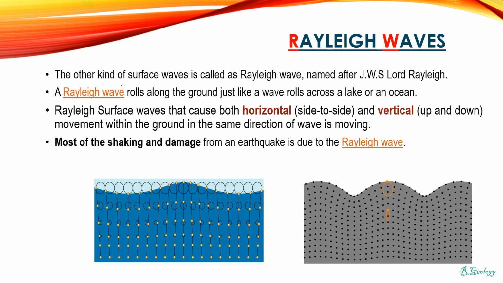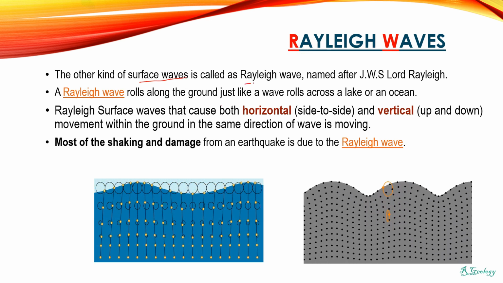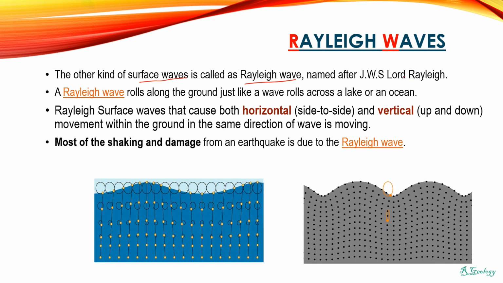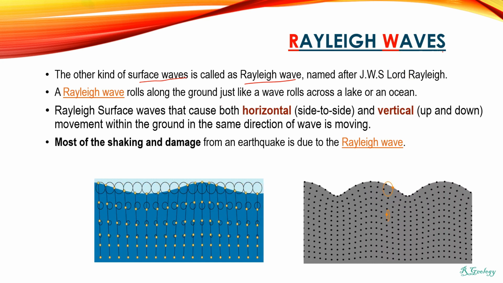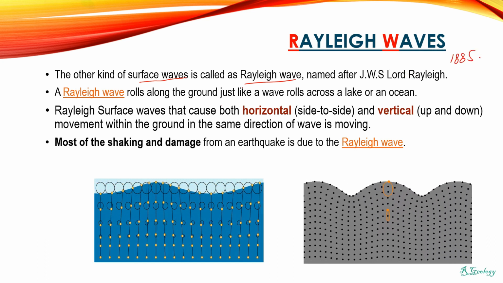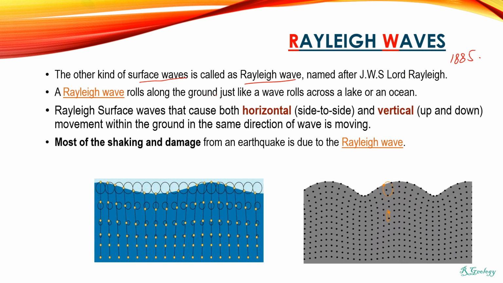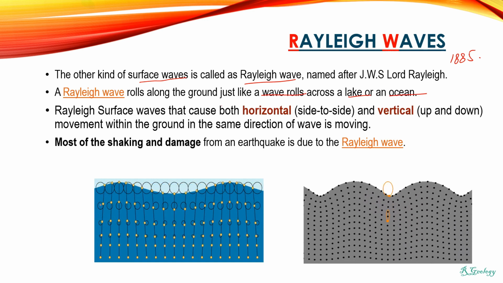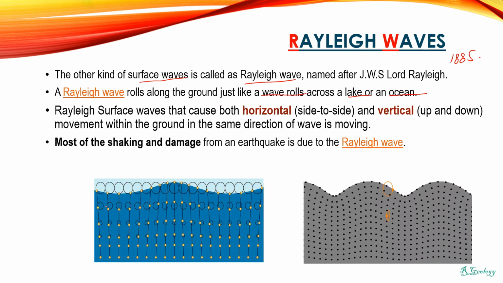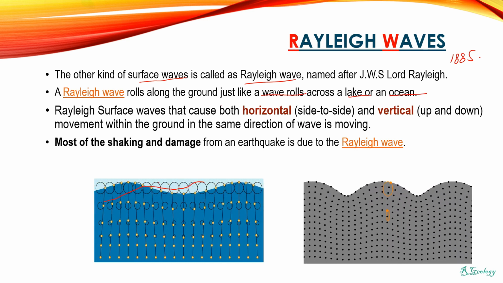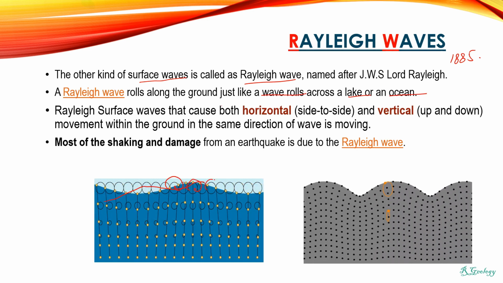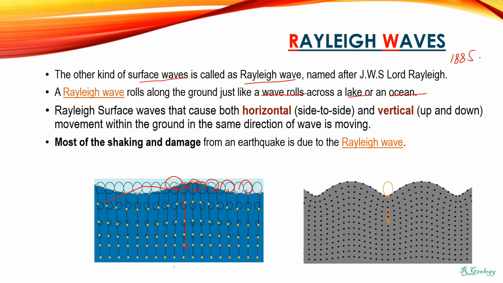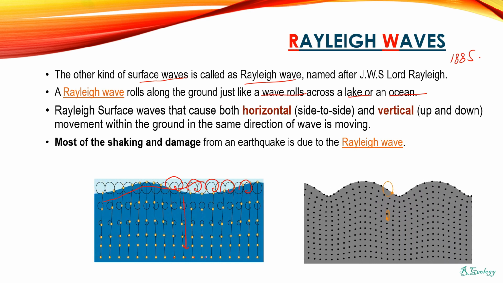Rayleigh wave. This is another kind of surface wave, which is called the Rayleigh wave. It is named after Lord Rayleigh, J.W.S., the British mathematician who first studied them in 1885. Next, the Rayleigh waves roll along the ground just like waves roll across a lake and ocean. Here, in ocean and lakes, water particles move in a clockwise circle, and this clockwise circle intensity decreases with depth. You can see here only a dot-like small circle.